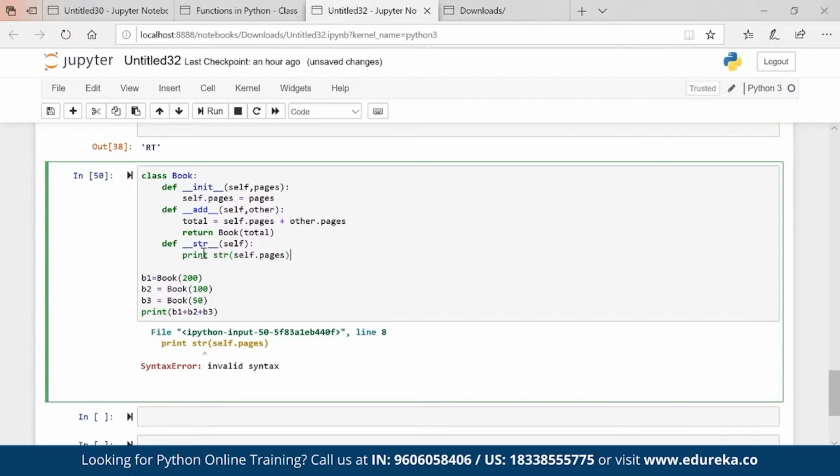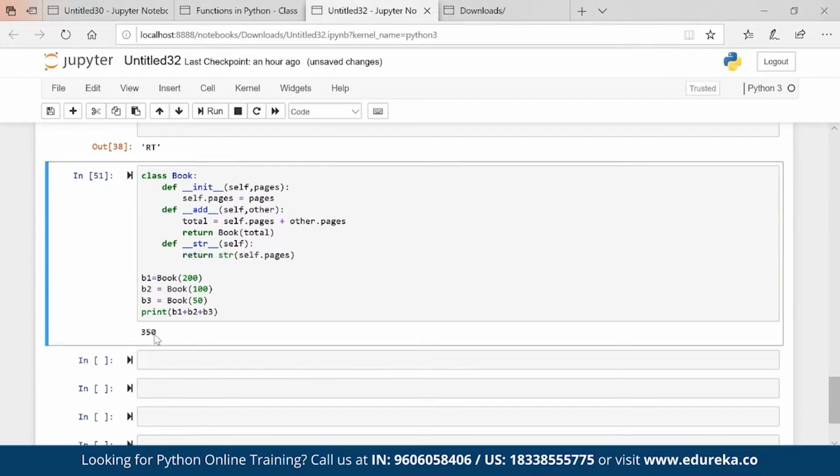Str print, sorry, it should be written, not print. Okay, so you're getting 350. So from here we can clearly say that operator overloading is pretty much possible. That is one form of polymorphism.